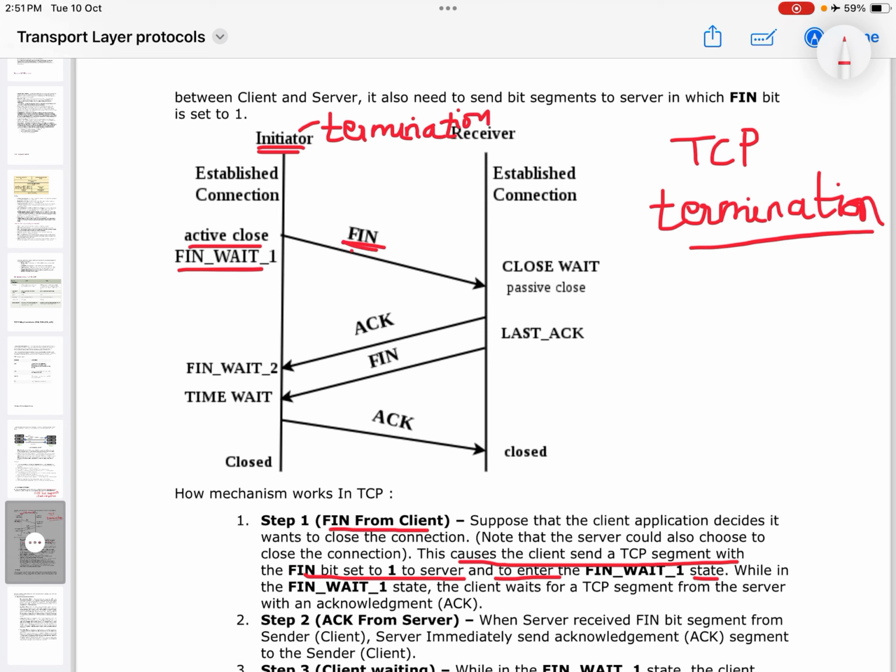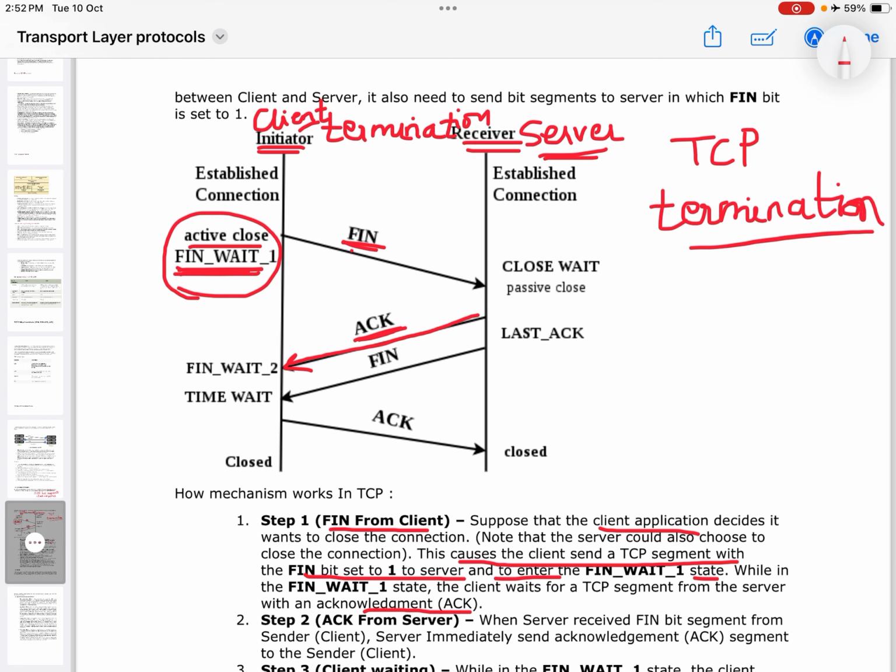While in the FIN wait 1 state, the client waits for a TCP segment from the server with an acknowledgement, ACK, that the FIN bit equal to 1 has been received by the server. So it will wait for this ACK message to come from the server while it is in the FIN wait 1 state.